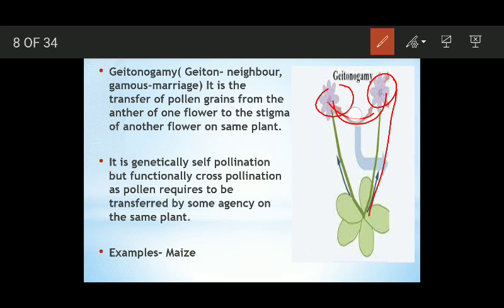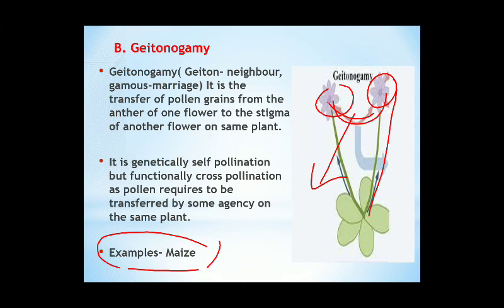It needs some agency. So genetically speaking, this is self-pollination because the pollen grain gets transferred to a stigma which has the same genetic constitution. But functionally speaking, it is cross-pollination because it needs some agents to transfer the pollen grain from one flower to another flower of the same plant. And the best example is maize. So this is all about self-pollination and its different types.